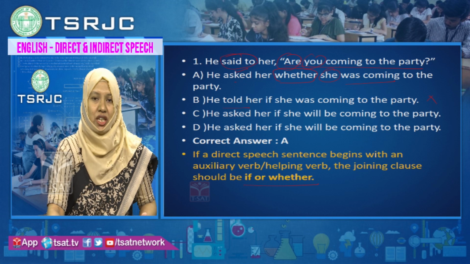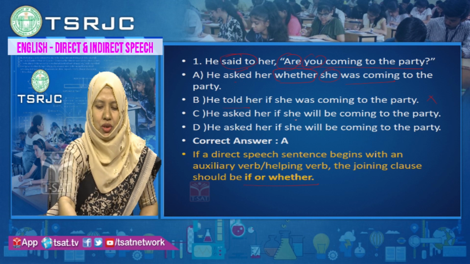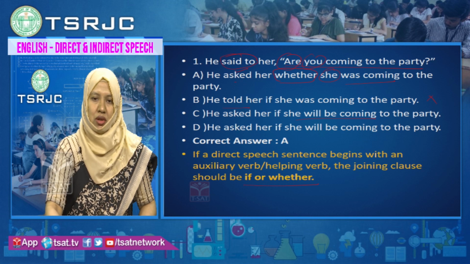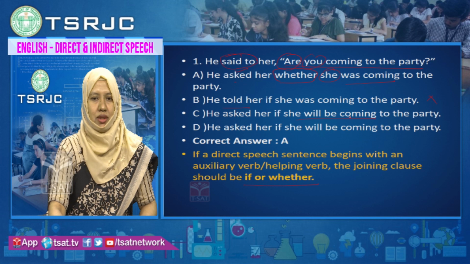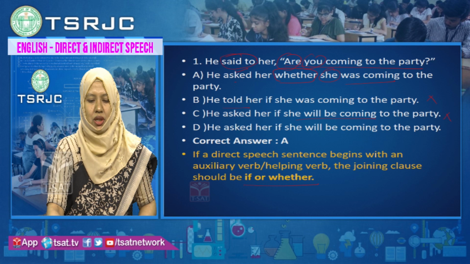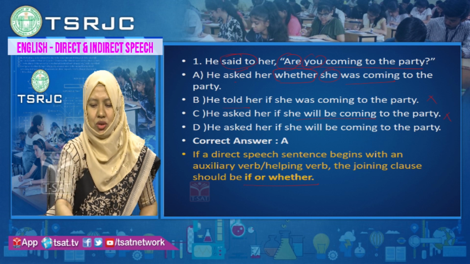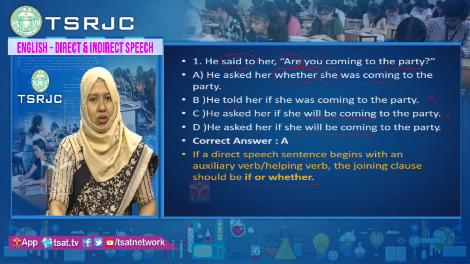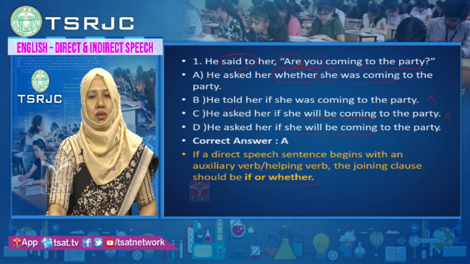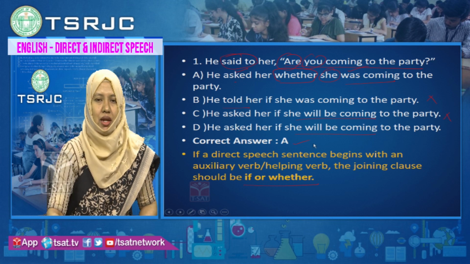Option C: He asked her if she will be coming to the party. In this option, "she will be coming" is used, which is future continuous. So, this is wrong, this option is eliminated. In option D, if you look, he asked her if she will be coming to the party. So, here also the verb form is wrong. The correct one is simple past continuous: He asked her whether she was coming to the party. So, option A is the correct option.